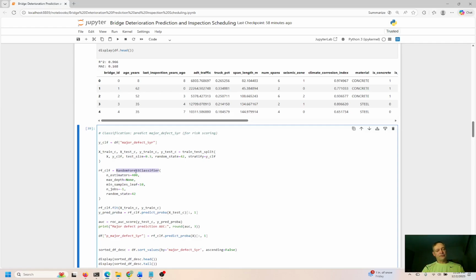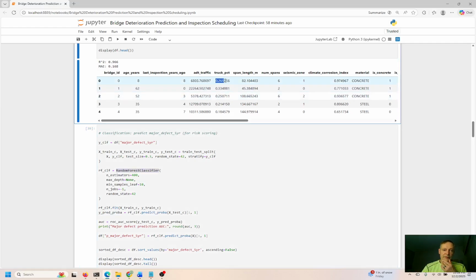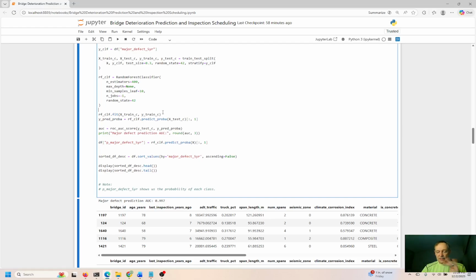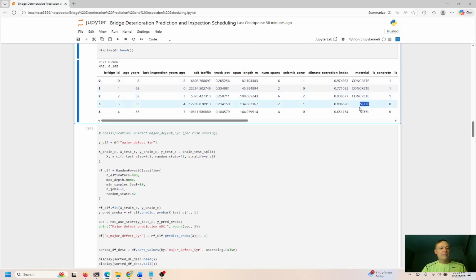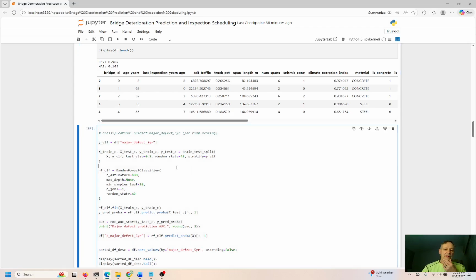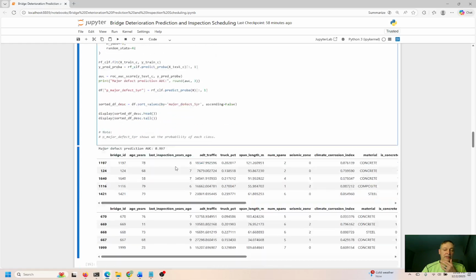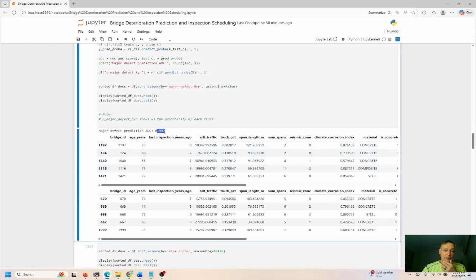So any kind of regressor is looking at numeric data. Anything that's a number, 1, 2, 3, 4, 5, or a float, this is totally fine, right? Anything that is not numeric is a classification type of problem. So anything that looks like concrete, steel, composite, anything non-numeric, it could be binary, it can be yes, no, true, false, on or off, things like this, or it could be a label. Concrete, steel, composite, it could be small, medium, large, extra large. If you're looking at sizes, if you're trying to predict the size of a garment, that would work as a classifier, right? So this looks pretty good over here, 99.7% accurate AUC, area under the curve.